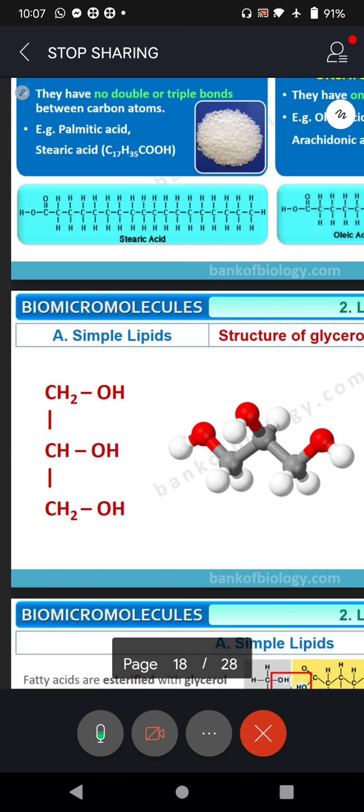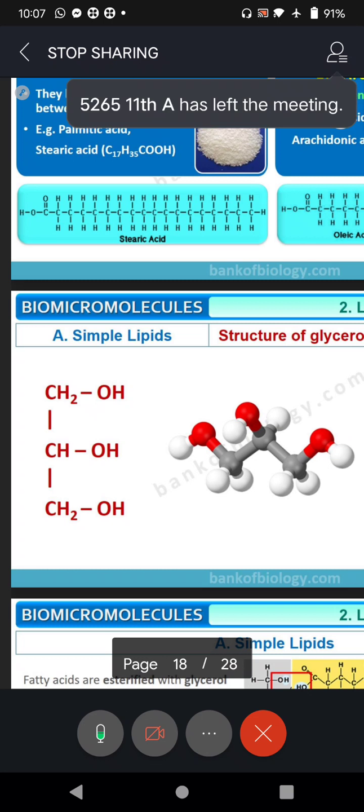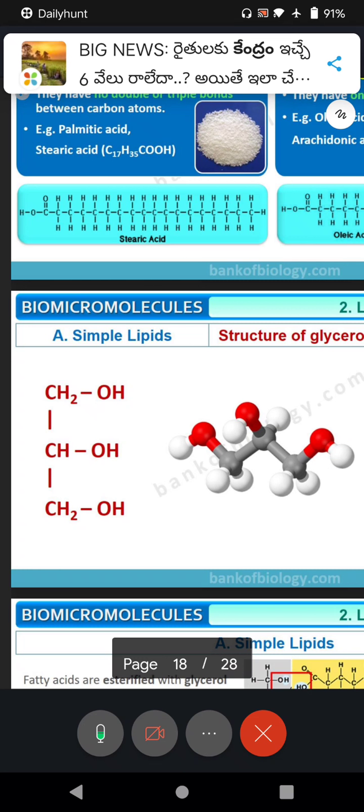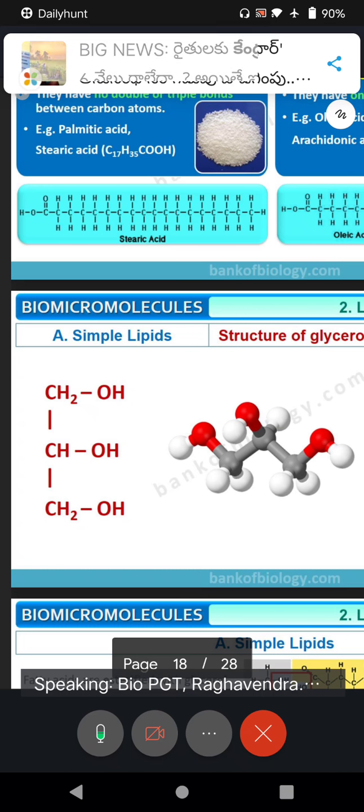Your chemistry teacher must have told you propane, 3 carbon. Methane, 1 carbon. Ethane, 2 carbon. Propane, 3. See, CH2, first 1 carbon, middle 1 carbon, last 1 carbon. So this is the structure of glycerol, and this is part of the simple lipids, right?